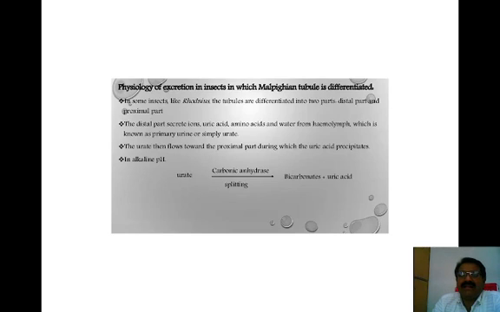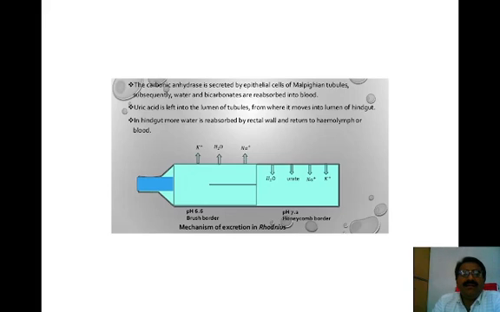Bicarbonate and uric acid get excreted here in the case of insects. The carbonic anhydrase is secreted by the epithelial cells of the Malpighian tubules. Subsequently, water and bicarbonates are reabsorbed into the blood. As we already know, water and bicarbonates are essential elements. They are reabsorbed in the proximal end of the Malpighian tubules and poured into the blood again.